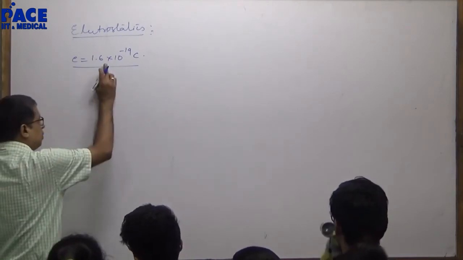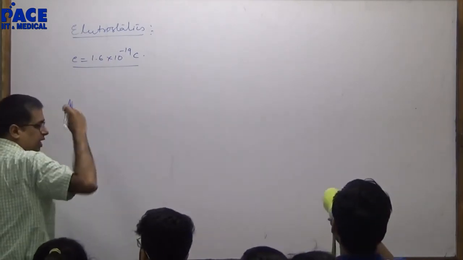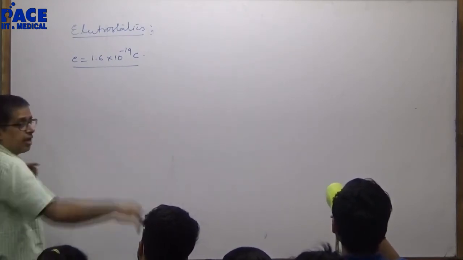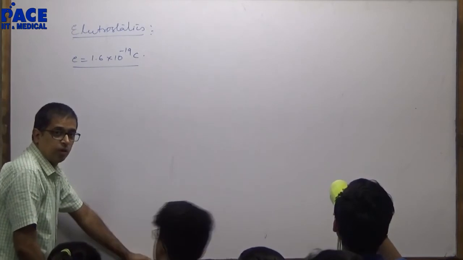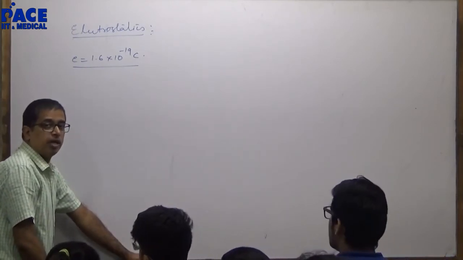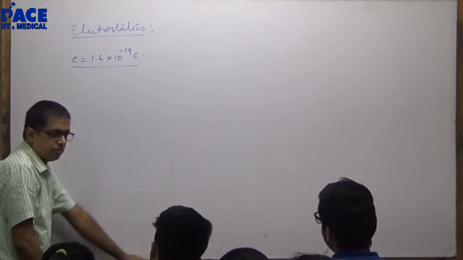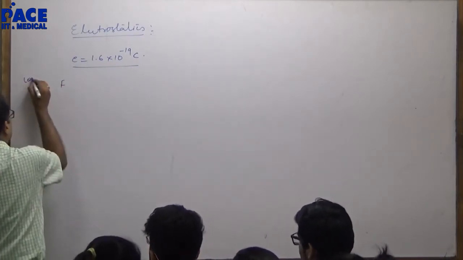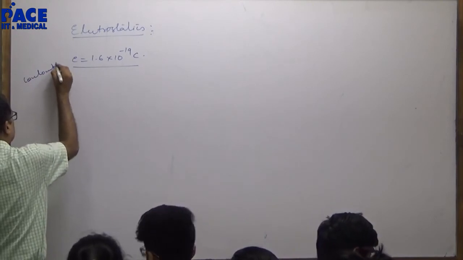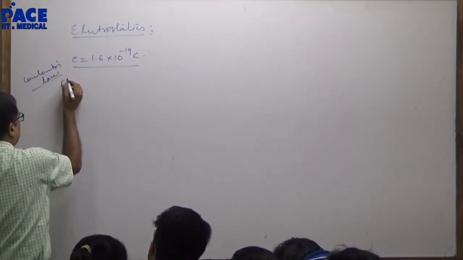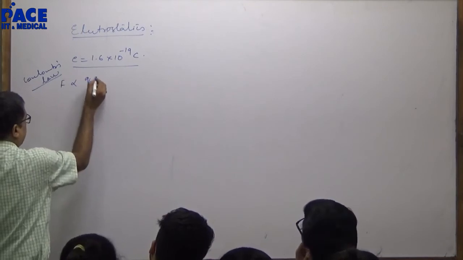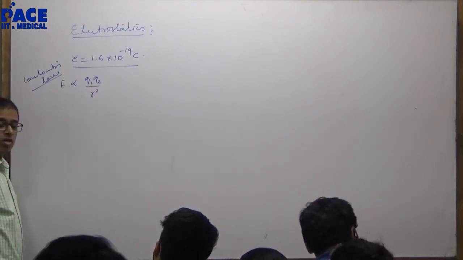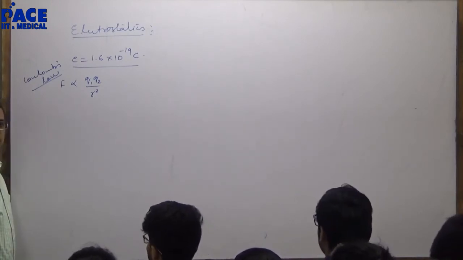If I am giving positive charge, it implies I am removing an electron. If I am giving negative charge, it implies I am giving an electron. How do you give positive charge to a body? By removing an electron. Right? Force between them, Coulomb's law. Coulomb's law tells us force is directly proportional to the product of the charges, inversely proportional to the square of the distance between them.